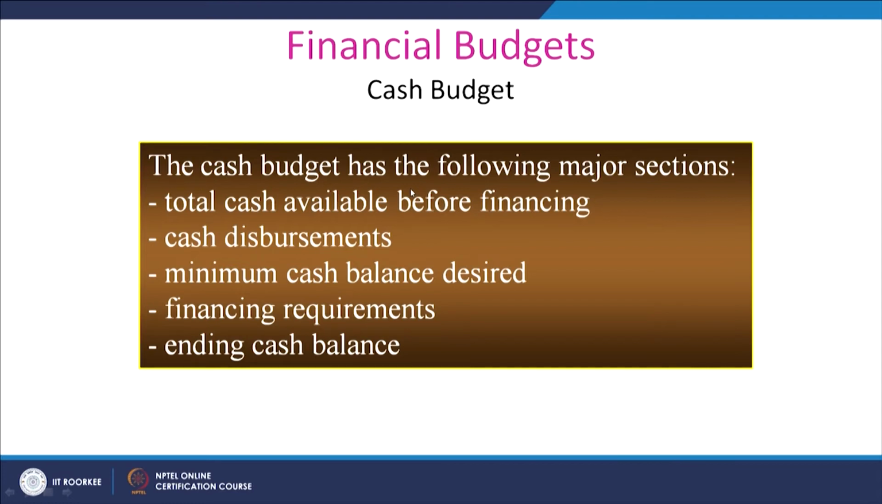Total cash available before financing, because firms have different sources of finance: internal sources and external sources. Internal sources of finance are basically the reserves and surpluses, which are made up of retained earnings, which are not distributed as dividends to the shareholders. That part of the profit is reinvested back in the business and added to the capital of the firm. So that much cash is already available with us.